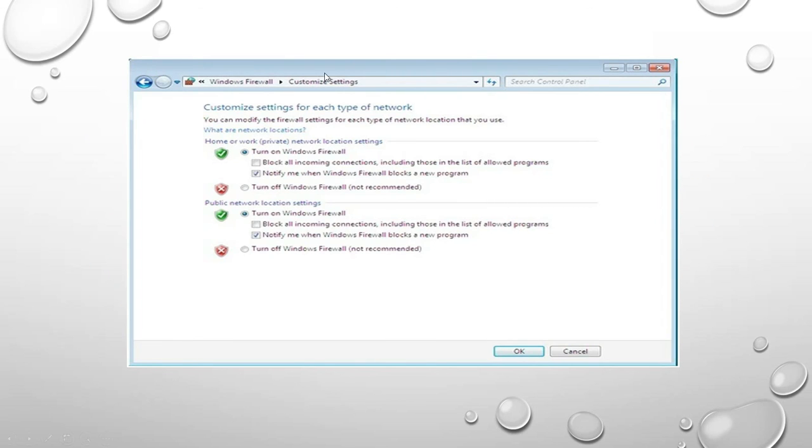Now see this one. Inside the custom setting you have to set all these things, then you have to click on OK. The notify option is on. Notify me when the Windows Firewall blocks a new program, this type of option you have to make on, then click OK.